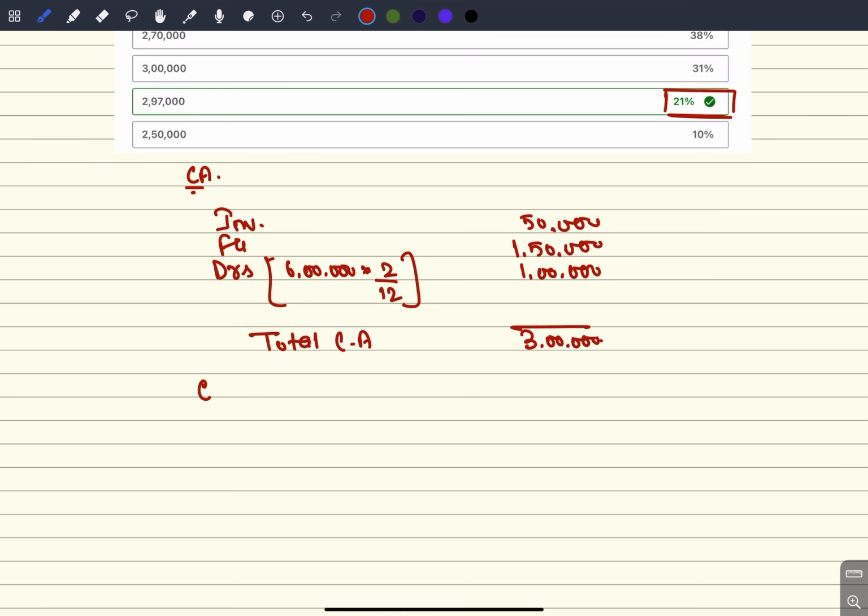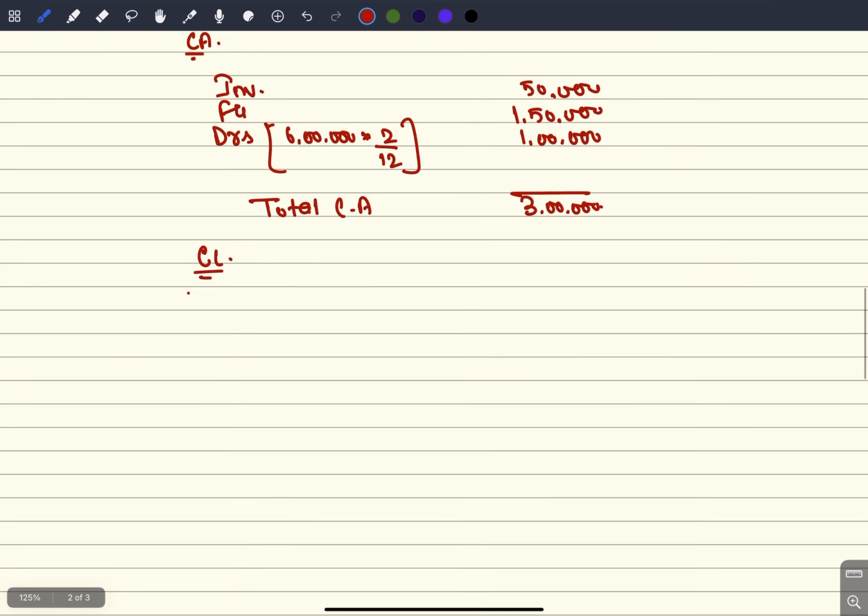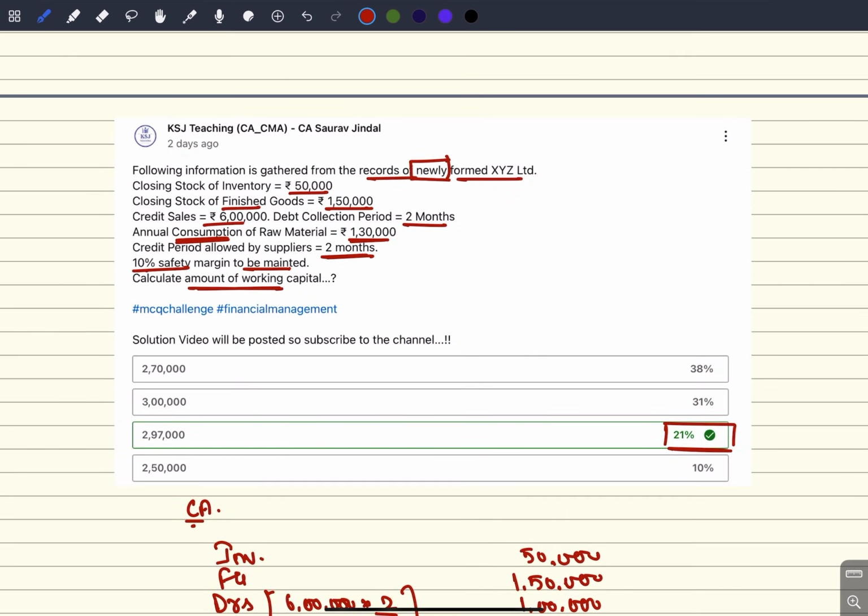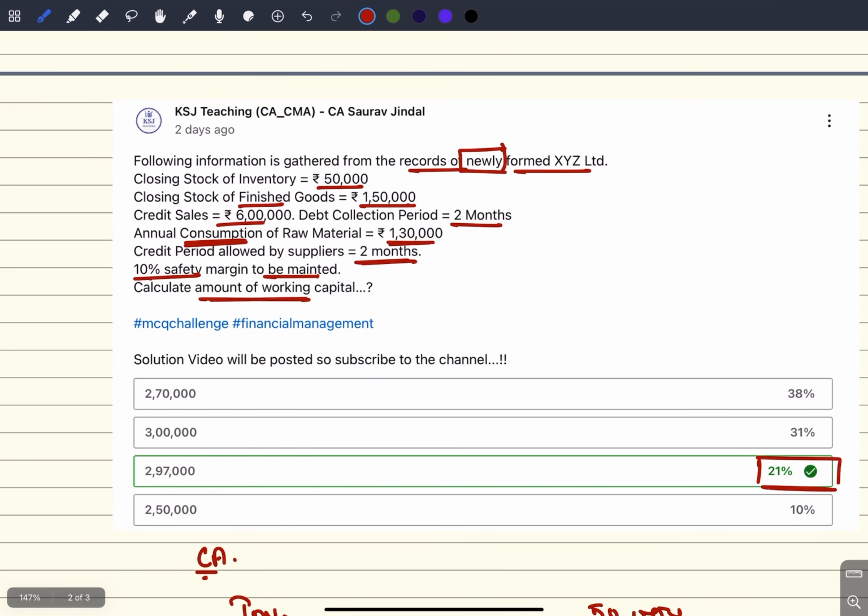Now coming to the current liabilities. For the current liabilities, what you have is creditors for raw material. Here is the twist. Because it is a newly formed firm, for the creditors for raw material you need purchases. How will you calculate purchases? Purchases will be consumption plus closing stock.